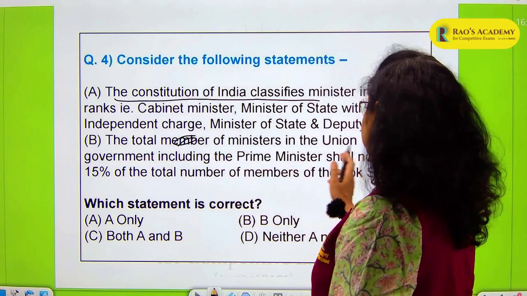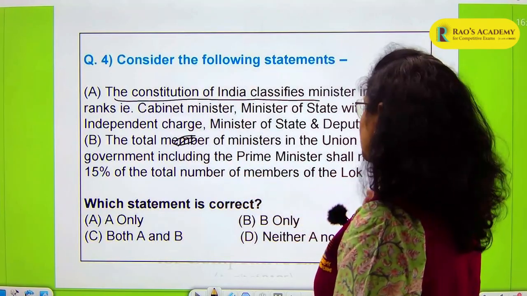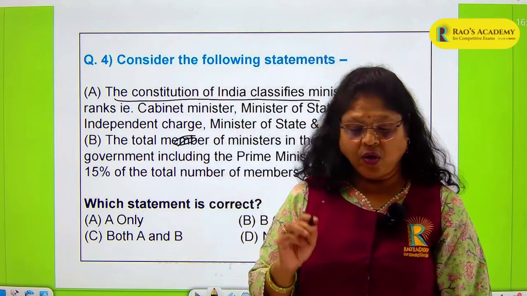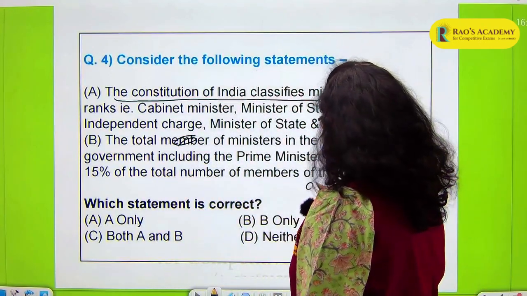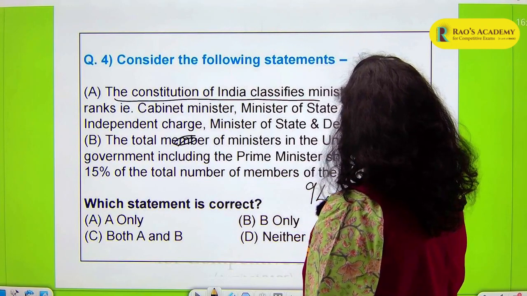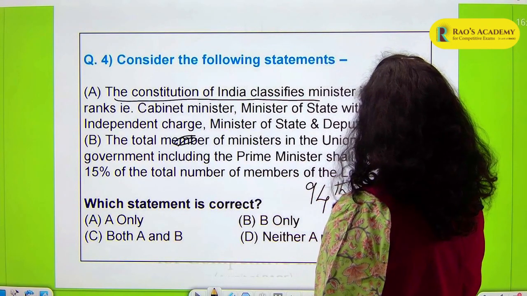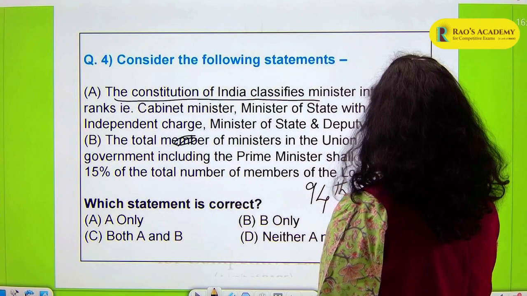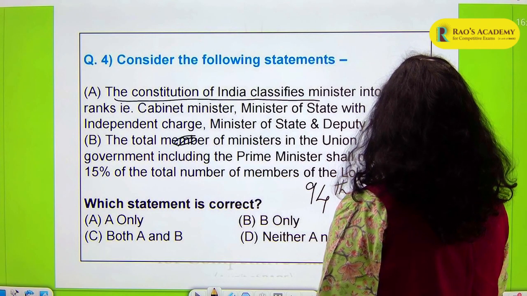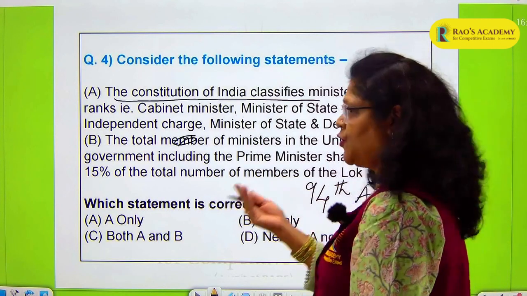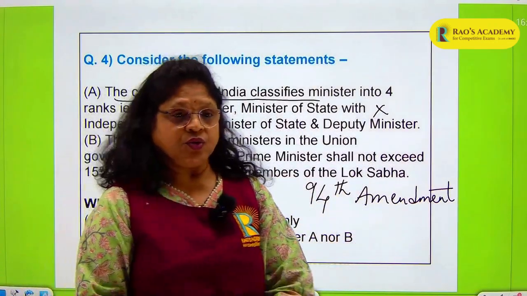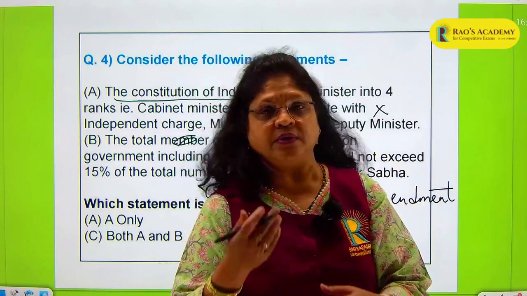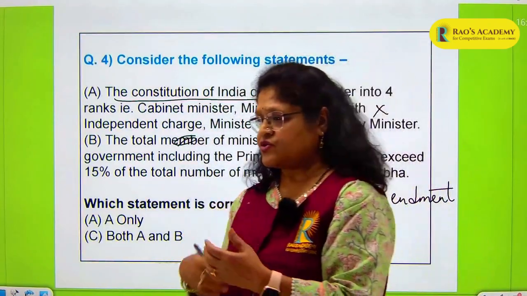Then the total number of ministers in the union government, including the Prime Minister, shall not exceed 15% of the total. So this was the 94th Amendment Act. Before this amendment, you had jumbo cabinets to accommodate people from different religions, different castes, different languages.